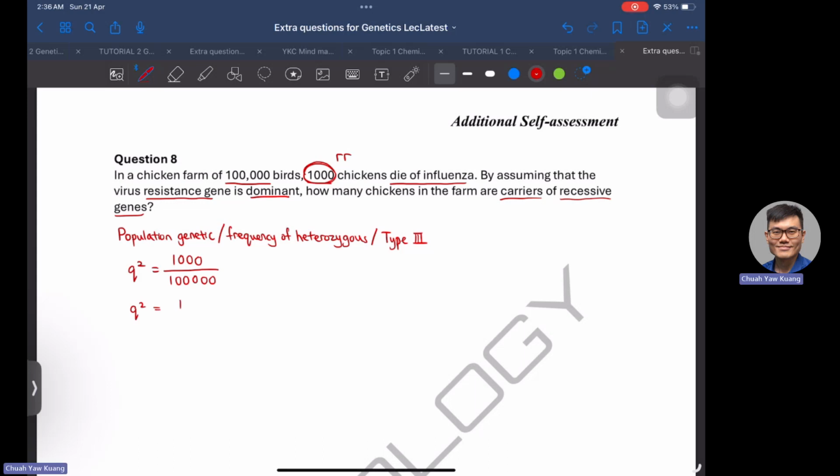So it's 1 over 100, which is 0.01. With that, we can find Q. Q equals the square root of 0.01, so that would be 0.1.